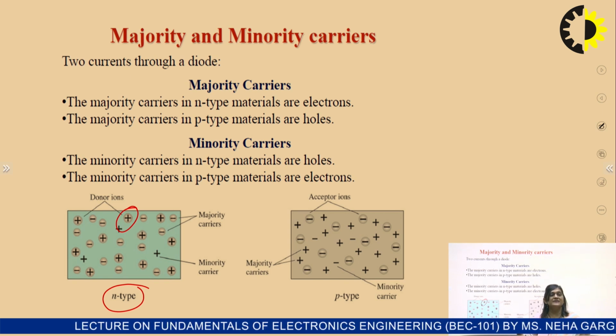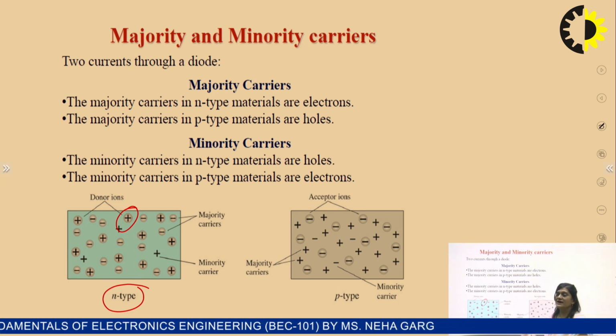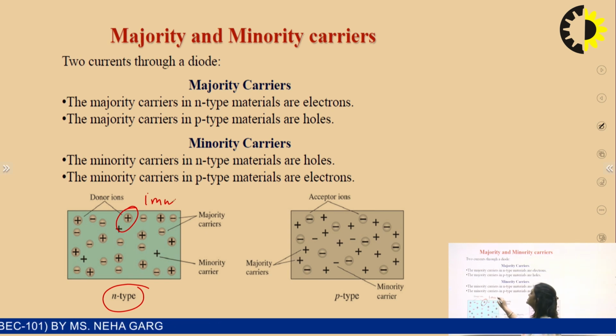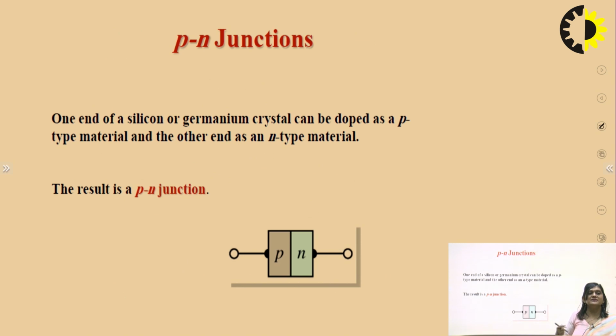So they are donating those electrons, and after donating they will become positive, and that positive ion is strongly held by the surrounding silicon atoms. That's why these donor ions are immobile in nature. They can't move within the n-type semiconductor. Similarly, in case of a p-type semiconductor, like boron, it has 3 electrons in the outermost orbit, and a deficiency of 1 electron. So it accepts the electron from another atom, and after accepting that electron, it becomes negative, and that is called the acceptor ion.